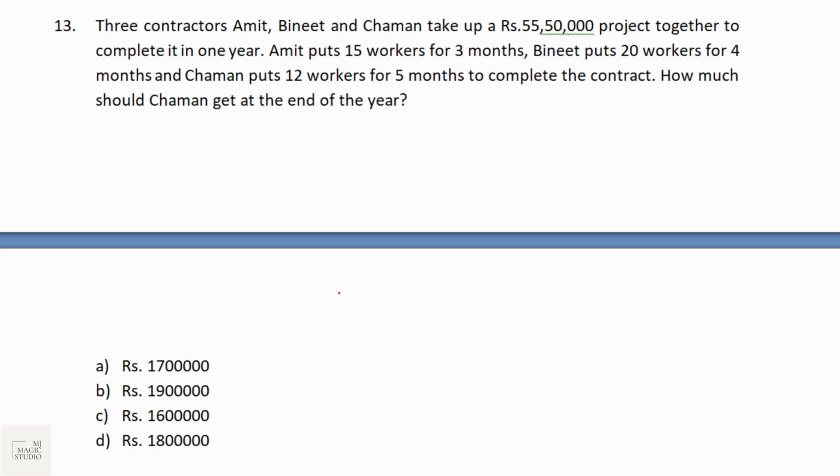Three contractors A, B, C take up a 55 lakh 50,000 project together to complete it in 1 year. Amit puts 15 workers for 3 months. Bineet puts 20 workers for 4 months. And Chaman puts 12 workers for 5 months. The compounding of this will give us the ratio in which the money should be divided. How much should C get at the end of the year?